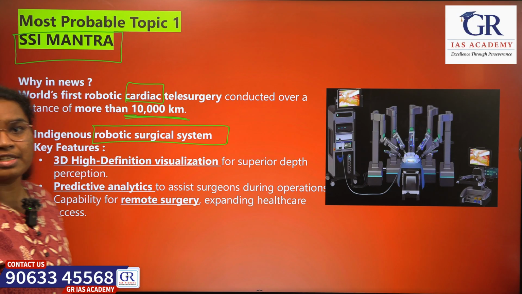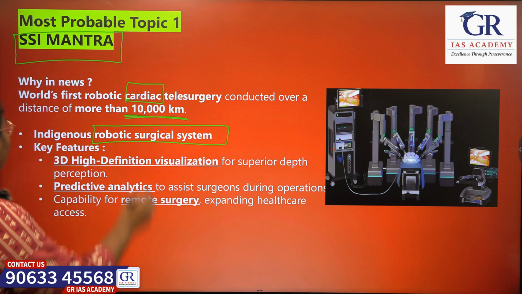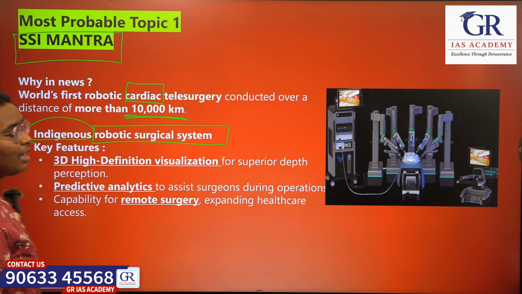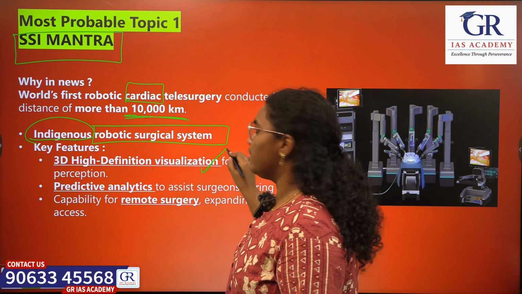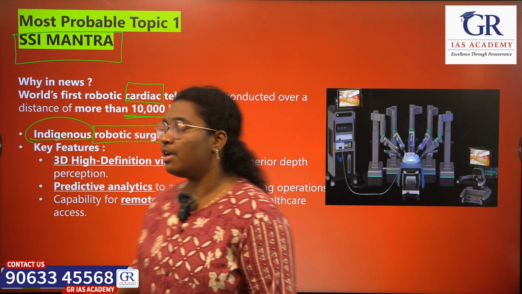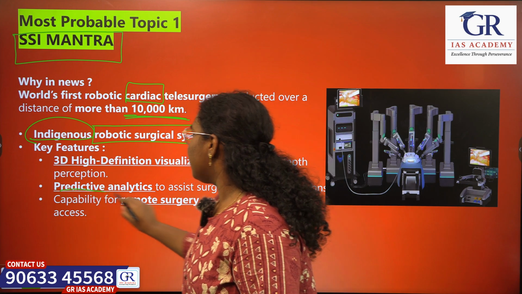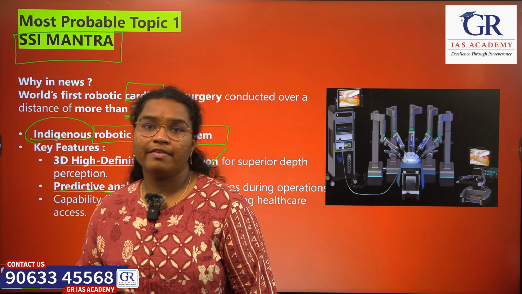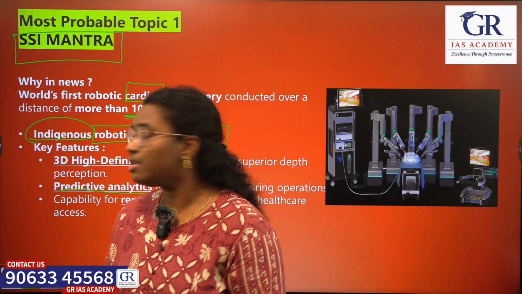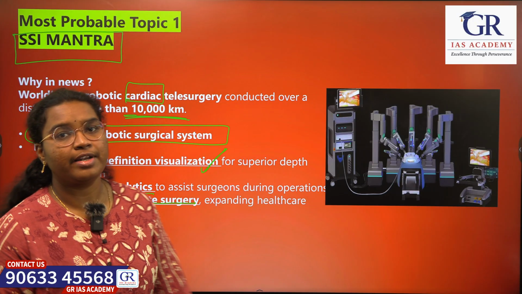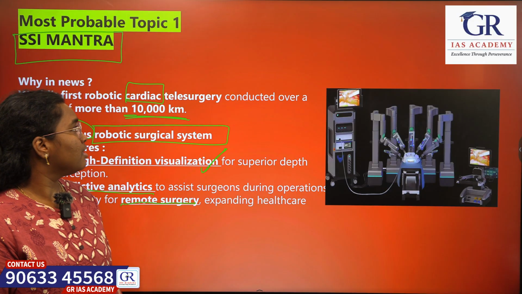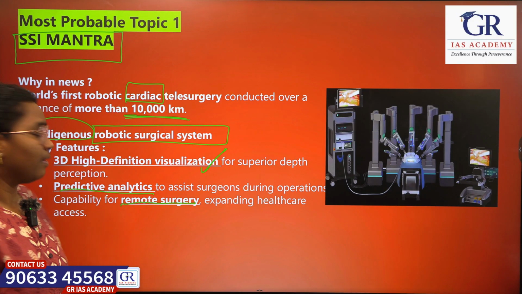If we see few features of this system, it is indigenously developed and it has 3D high definition visualization, which is helpful for depth perception, and also predictive analytics is integrated in it, which helps surgeons during the operations. The remote surgical capabilities increase the health access. So that's all. Let's see the next topic.